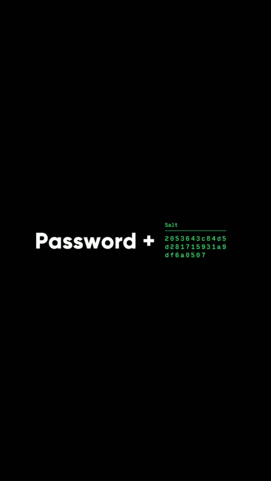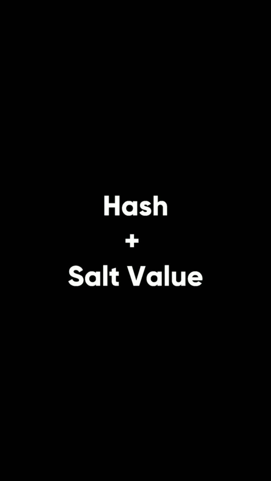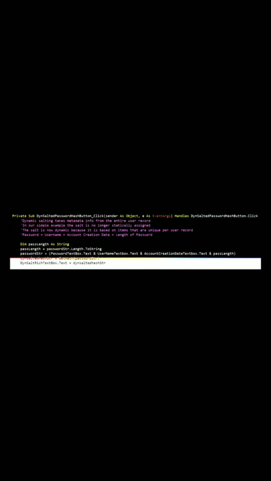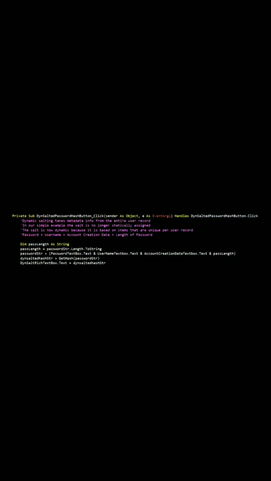A more effective way is to add salts to password hashes. A salt is an additional string added to the existing password, so the hash generated is different from the normal hash of a string. To crack a salted password, the attacker should know both the hash and salt values. This makes it harder to crack hashes using methods such as rainbow tables. We can further strengthen salting by using dynamic salts instead of static salts. We can write a function that generates a salt value for every string, making it exponentially harder to crack a salted password.